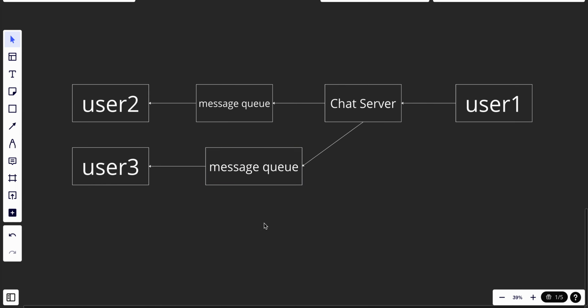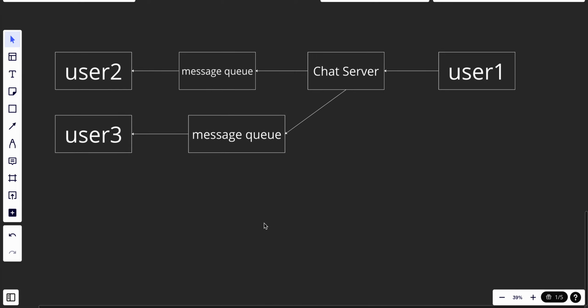So in the reception, it will be the same. If user 2 and user 3 send messages, they will be sent to the chat server, the message queue, and also sent to user 1. So right now we could talk about how we know if the user is online or not.